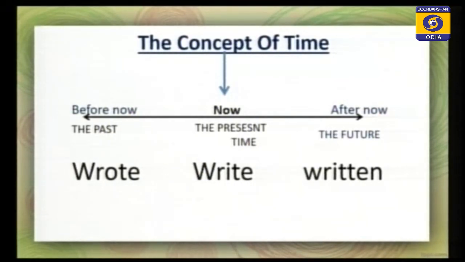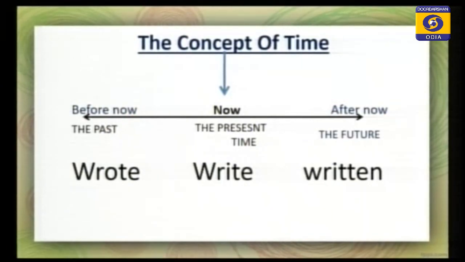In a similar manner, here the verb is write. Write is in present time, but wrote is the past of write, and written is not the future form. It is the past participle form because there is no future tense. That is a wrong concept. Write and wrote is correct.